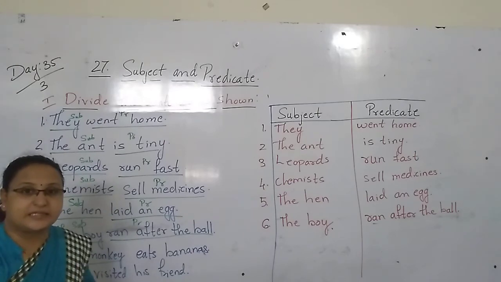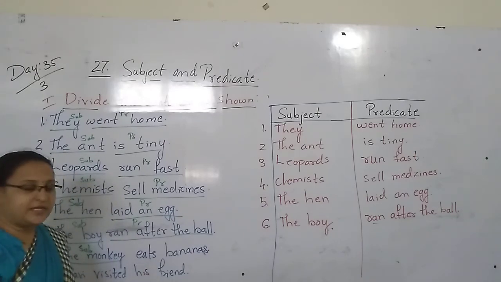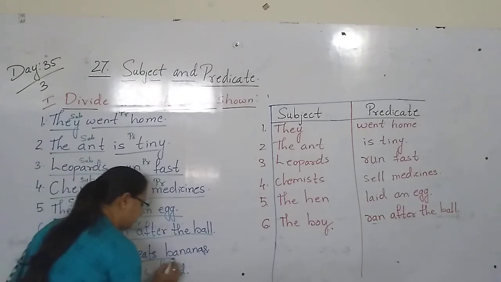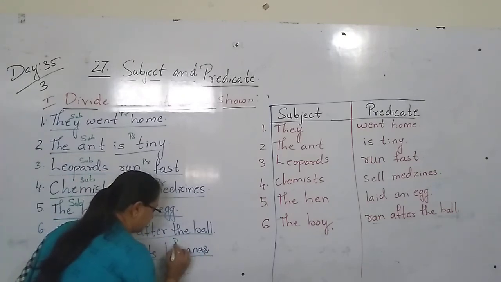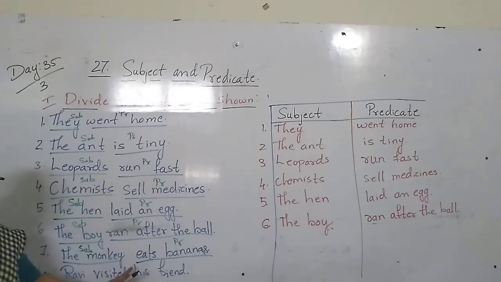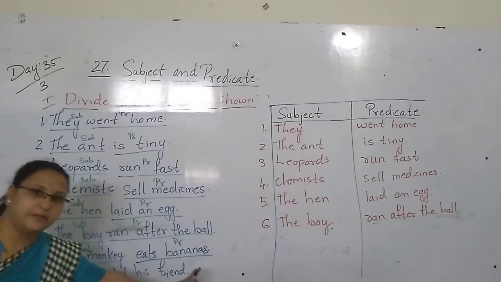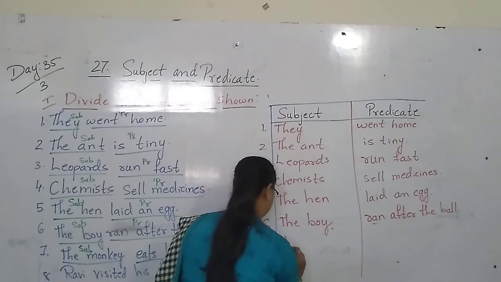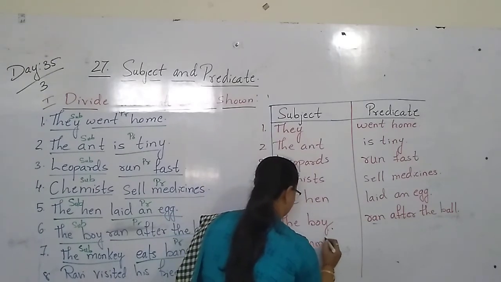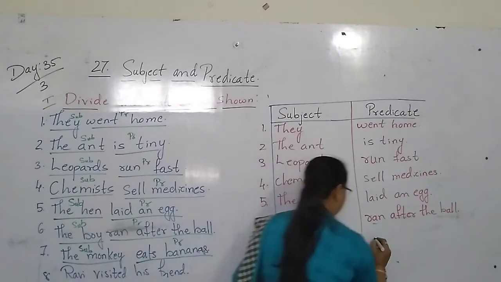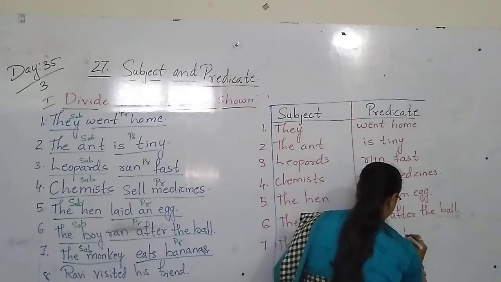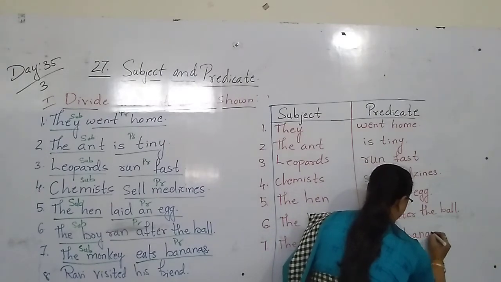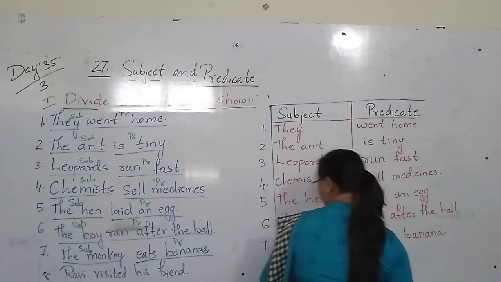Eat, ate, eaten. Verb. Yes or no? So here, predicate. The verb comes in the predicate part only. So, the monkey eats banana. B-A-N-A-N-A, banana.